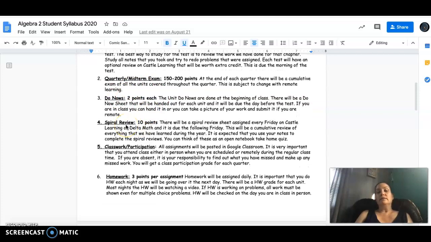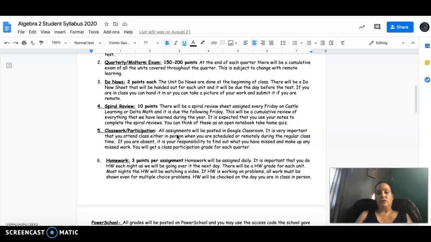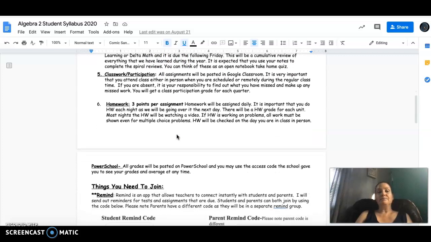Spiral review is something that I typically do. We're not going to start right now, but maybe we'll start in a few weeks. It's typically 5 questions that are assigned every Friday, either on Castle Learning or Delta Math. And it's due the following Friday. So it's a cumulative review of everything that we've learned during the year. And of course, they are allowed to use their notes in order to complete that. They can ask questions during extra help in order to complete that.